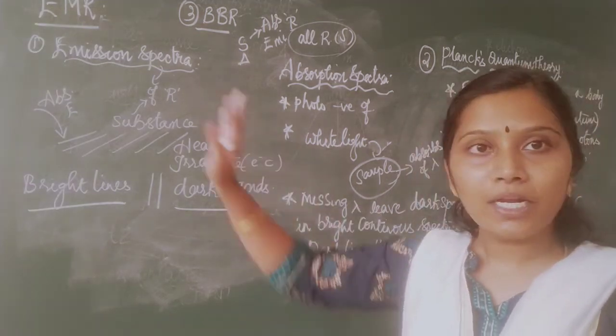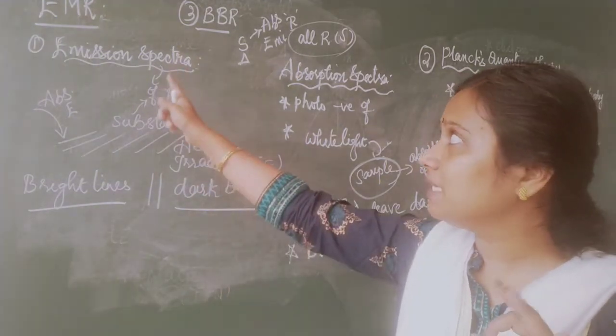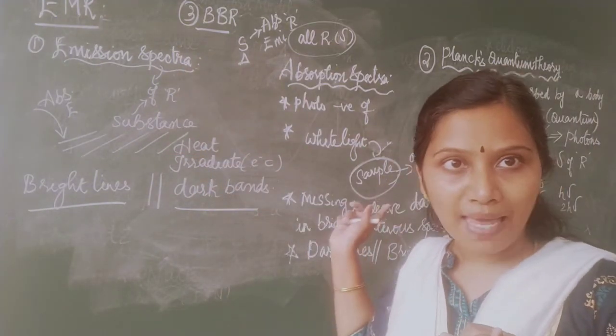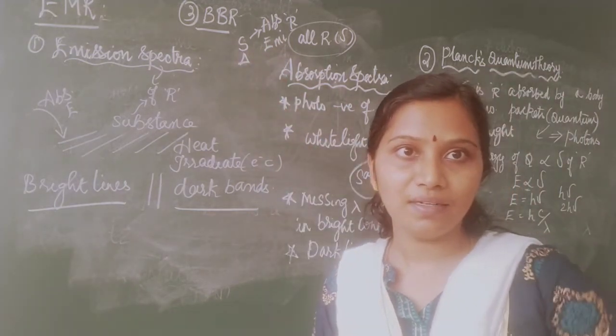Okay. So electromagnetic radiation is clear. Under electromagnetic radiations, we have seen emission spectra, Planck's quantum theory, then black body radiation.